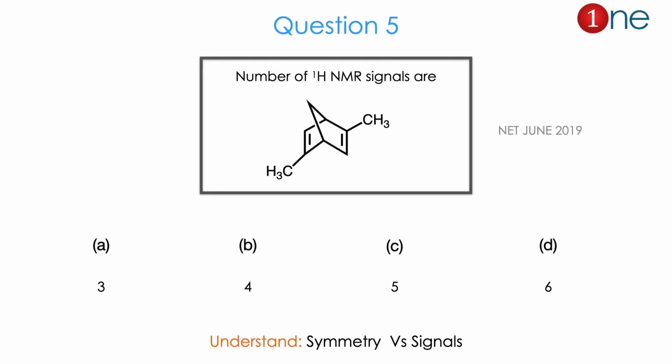Then question number 5. The starting material is a bicyclic compound with one rigid carbon. You have two methyl groups in the side chain. They are asking the number of proton NMR signals. The options are 3, 4, or 5, 6. So from the structure and possible signal values you might realize the question is about symmetry of the structure versus proton NMR signals. The answer is B. Let us see how.